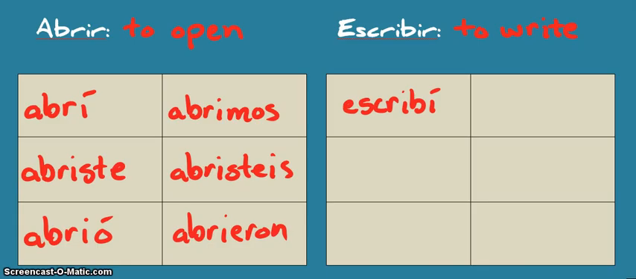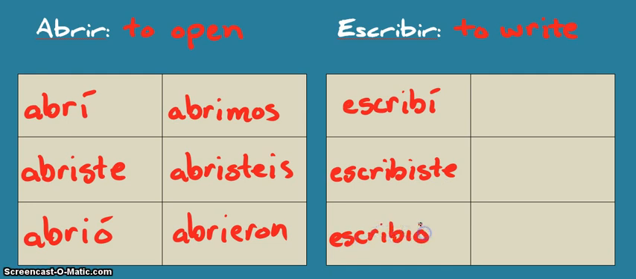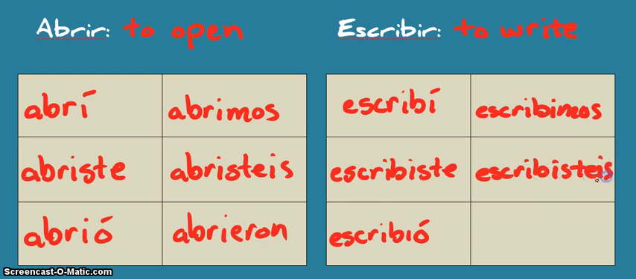The next verb is to write, right? Escribir means to write. The yo form is escribí. Tú escribiste. Él, ella y usted escribió. Nosotros escribimos. Vosotros escribisteis. Ellos, ellas y ustedes escribieron.